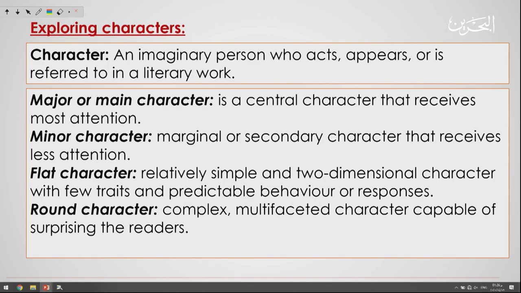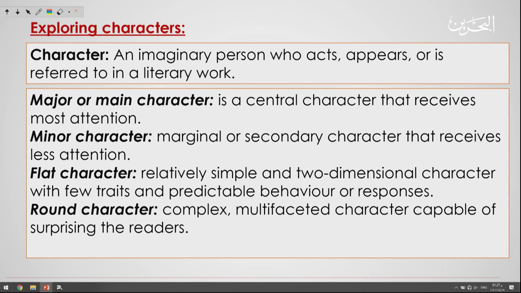Now let us find out the meaning of each one. The major character. The major character is the central character that receives most attention. So the major or the main character is the one that receives the most attention in our prose. Minor character. What do we mean by the minor character? Marginal or secondary character that receives less attention. So the more attention will go, the more attention will be where? To the major character, while the minor character will receive less attention.